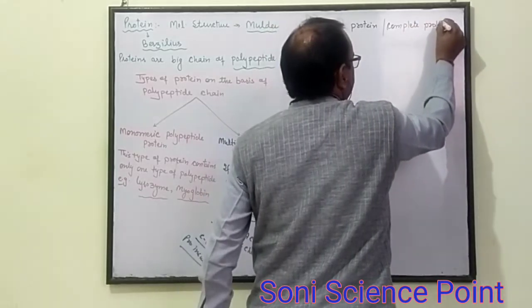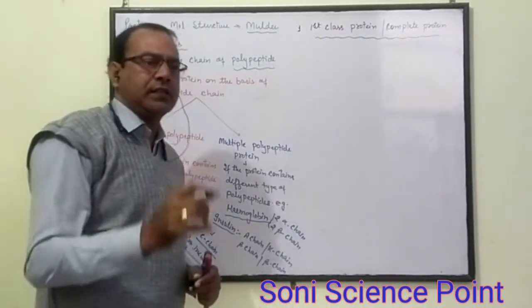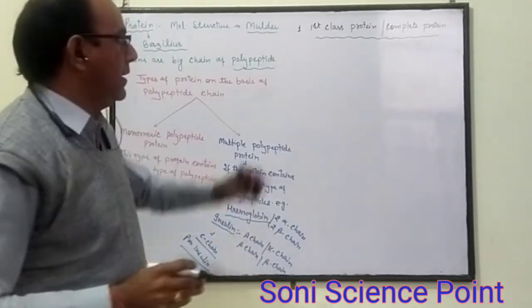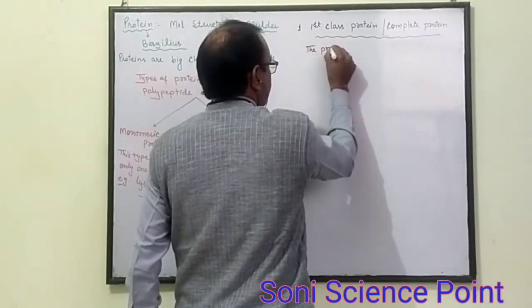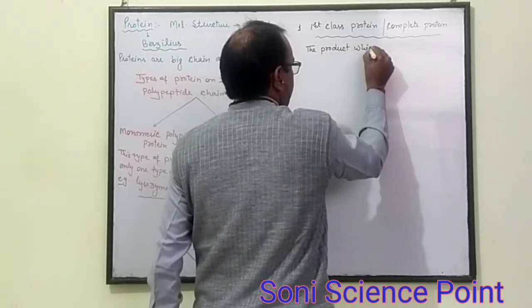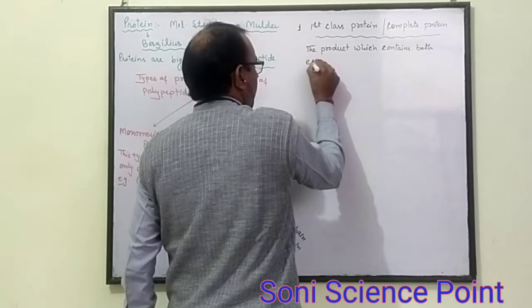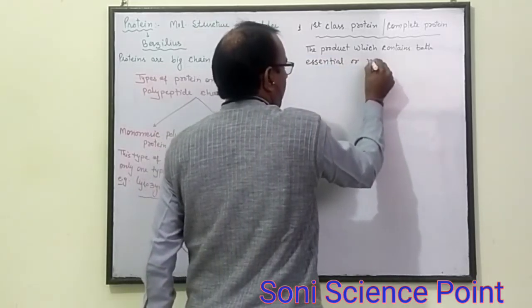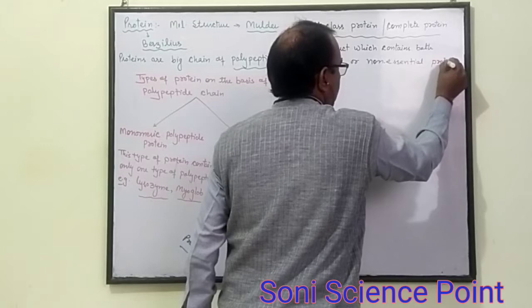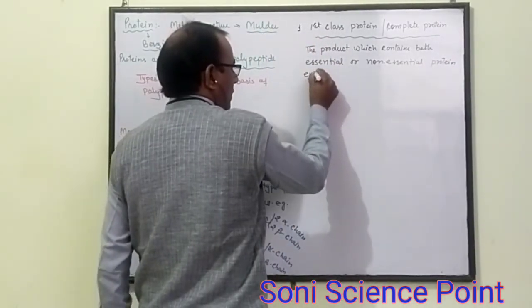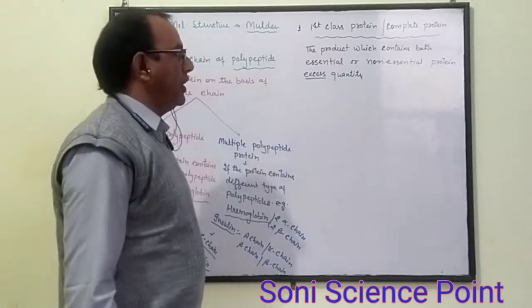A product which contains both essential and non-essential proteins in sufficient quantity is called first class protein or complete protein.